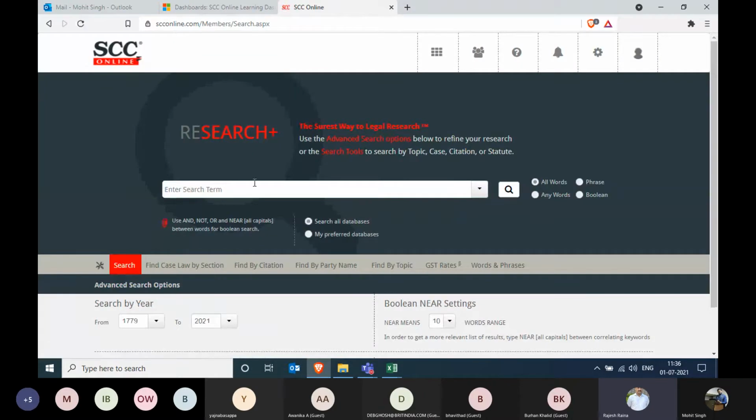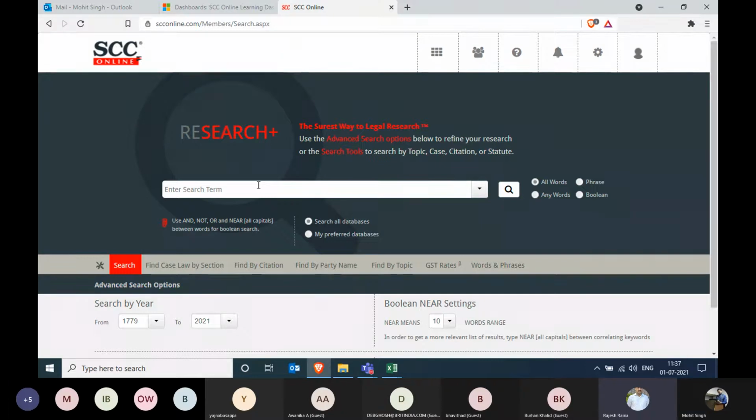And there was a recent query where we were giving a demonstration, where the client wanted to know whether a Xerox or a photocopy can be admissible or is permitted in the court of law rather than the original document. So again, we'll not enter the entire description. We'll just focus on the main keywords over here.